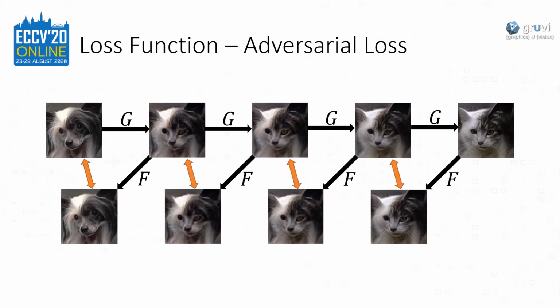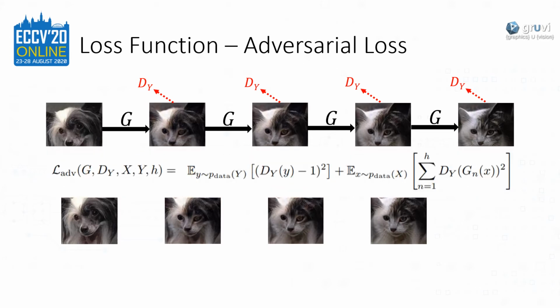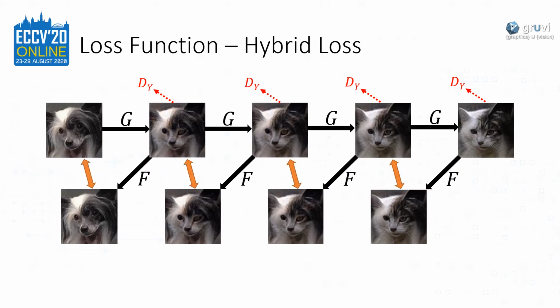The adversarial loss is enforced as normal for each forward hop, taking into account the target domain only. The adversarial loss is represented as follows. Each generated image has its domain ambiguity evaluated by a binary domain classifier network, D_s, whose architecture is the same as CycleGAN's adversarial discriminator. In other words, D_s is trained to output 0 for ground truth images in domain X and 1 for ground truth images in domain Y.